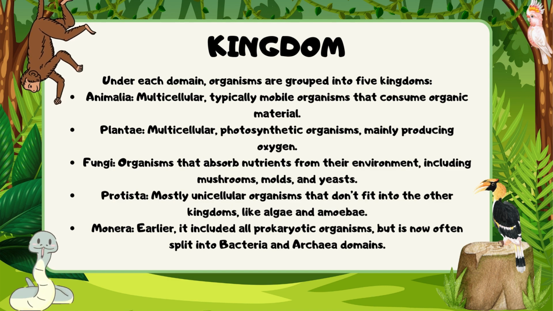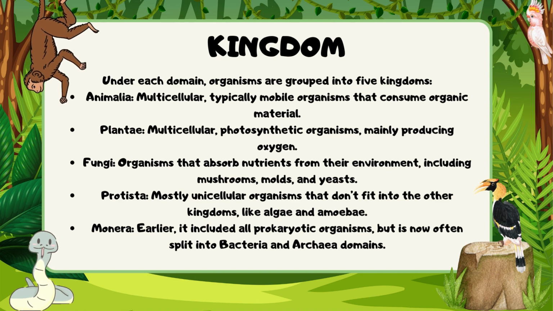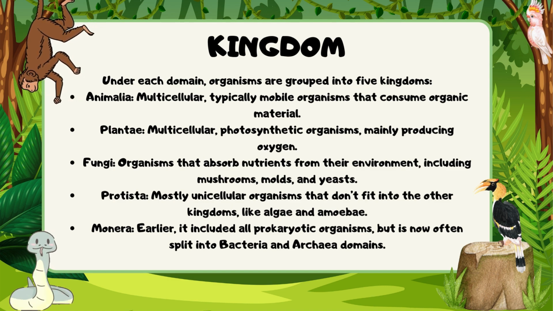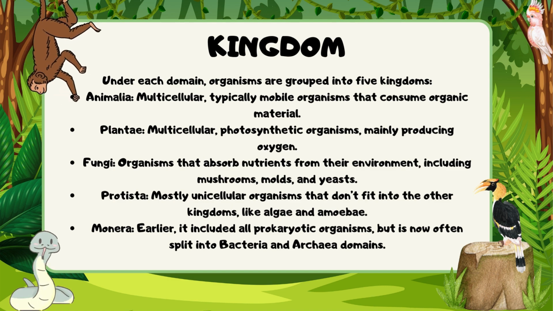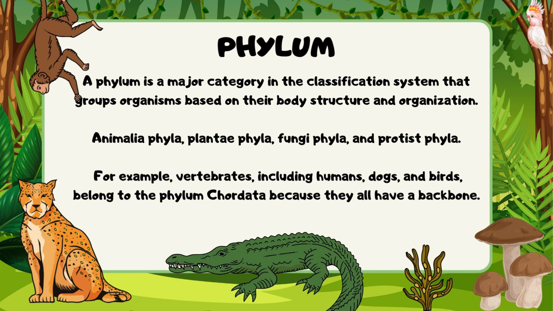Kingdom. Under each domain, organisms are grouped into five kingdoms: Animalia, multicellular, typically mobile organisms that consume organic material; Plantae, multicellular photosynthetic organisms mainly producing oxygen; Fungi, organisms that absorb nutrients from their environment, including mushrooms, mold, and yeast; Protists, mostly unicellular organisms that don't fit into other kingdoms, like algae and amoeba; Monera, earlier included all prokaryotic organisms but is now often split into bacteria and archaea domains.